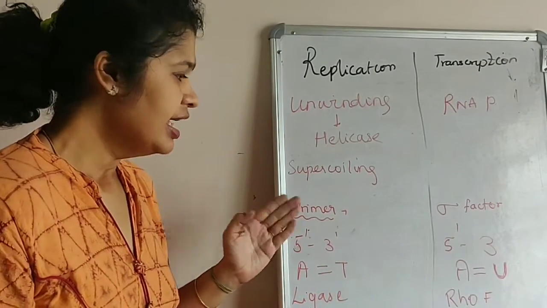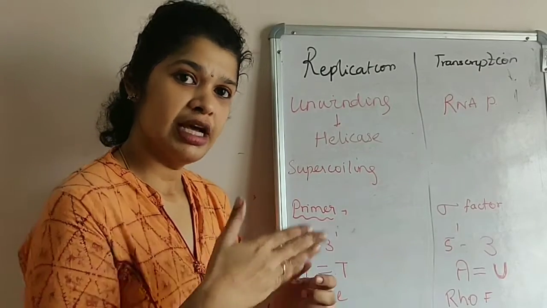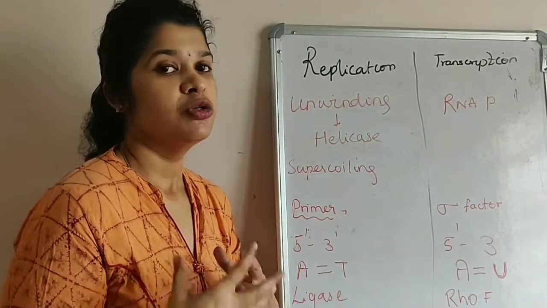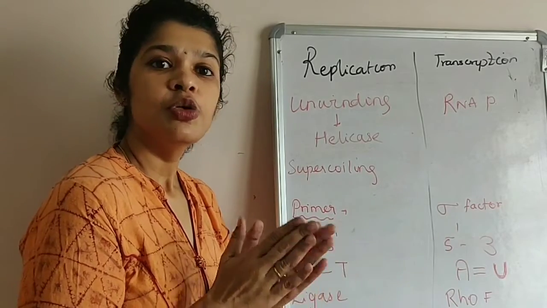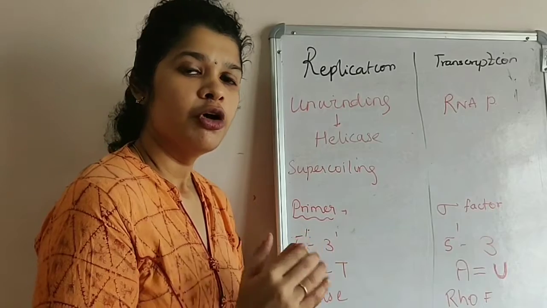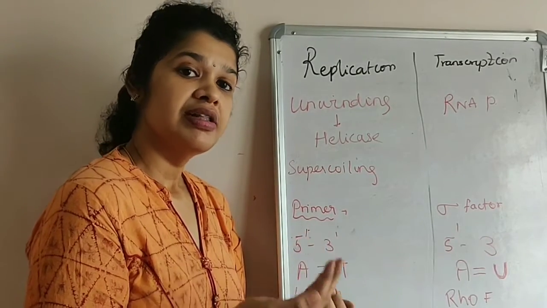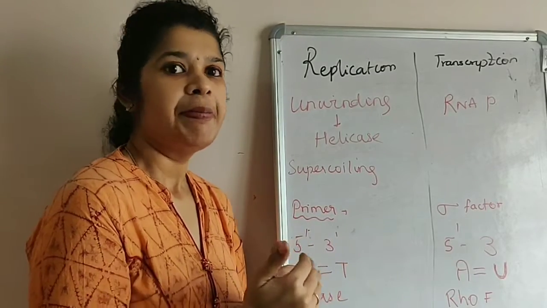And since the DNA has a primer which is an RNA, this primer has to be removed and the remaining strands have to be attached to produce a DNA. So that function is done by the enzyme ligase. In transcription there is no need for any ligase, but they need a Rho factor for termination of transcription. In some places, Rho-independent termination will happen by means of a hairpin bend.